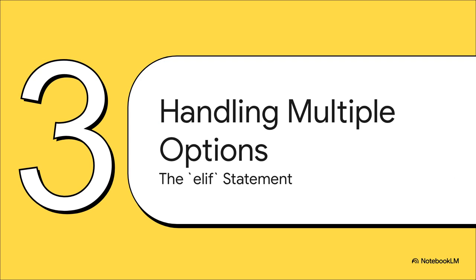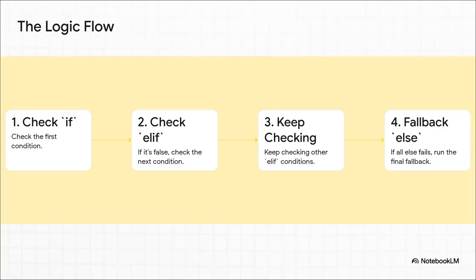But life is usually a bit more complicated than that. What happens when you have 3 or 4 or even more possibilities that you need to check? Before we even peek at the code, let's just think through the logic here. The program is going to start at the very top with the first if. If that's not true, it just moves on to the next check in line, the elif. It'll keep going down the line, checking each elif one by one until it finds one that's true.